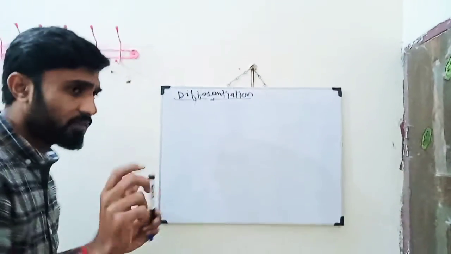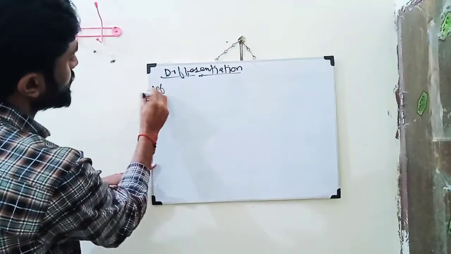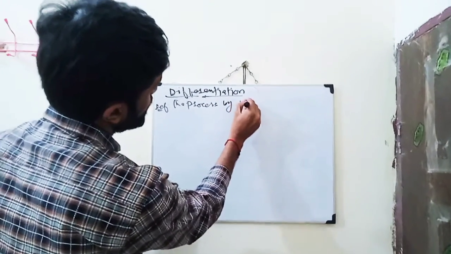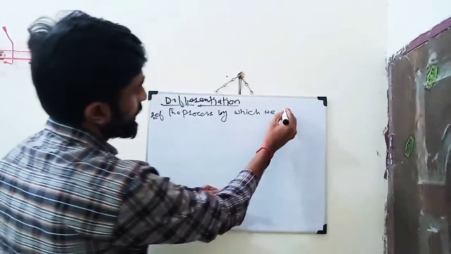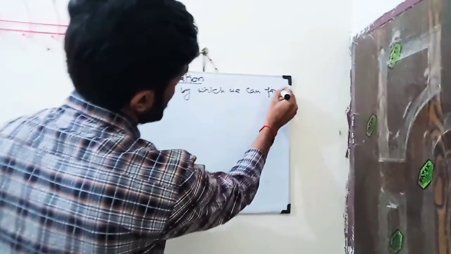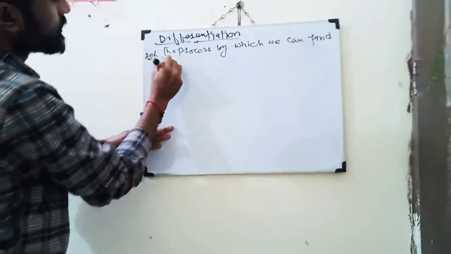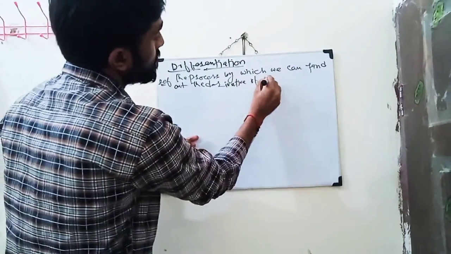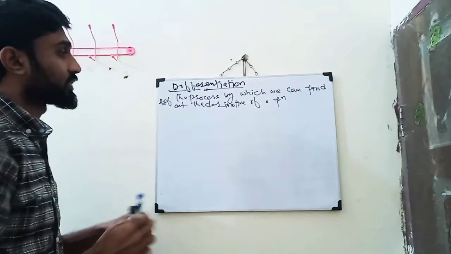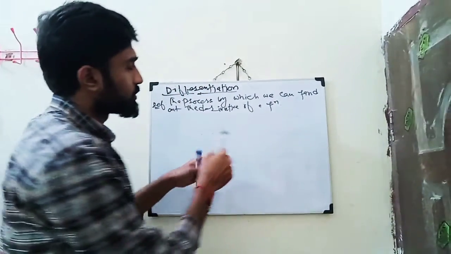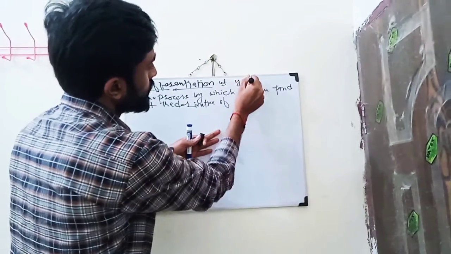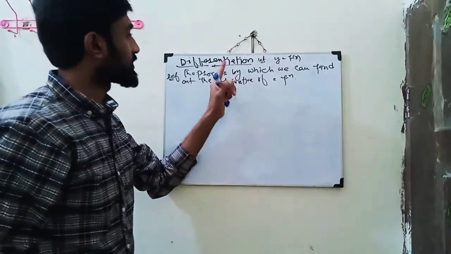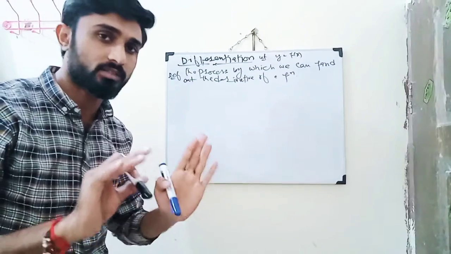Well, I want to write down the definition of differentiation. The process by which we can find out the derivative of a function, this is called the differentiation. What is the definition of this one? Let's suppose we have a function, y is equal to f of x. The process by which we can find out the derivative of a function is called the differentiation or differentiability. This is the simple process.